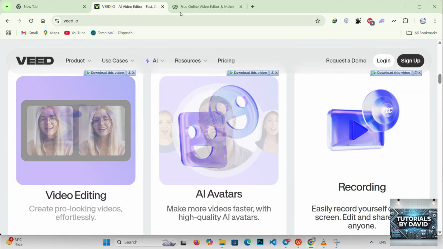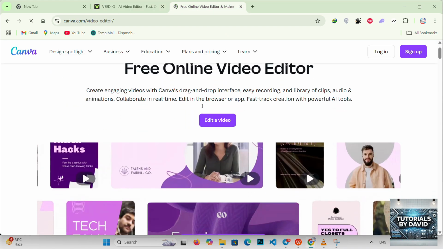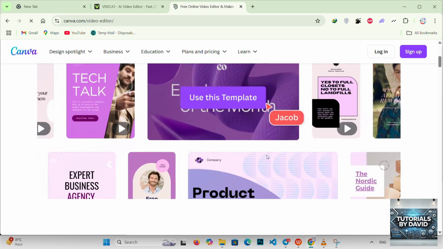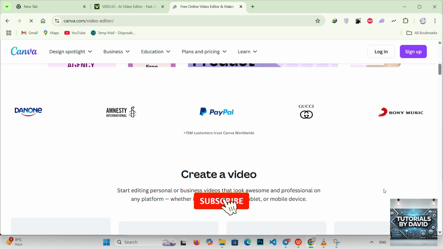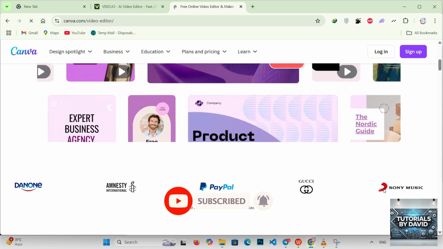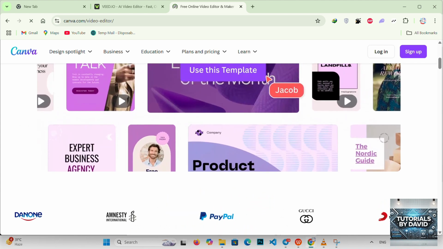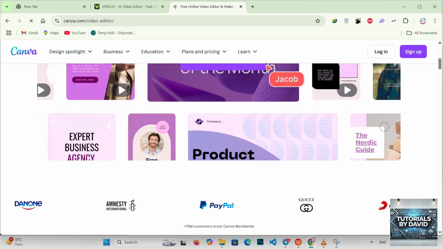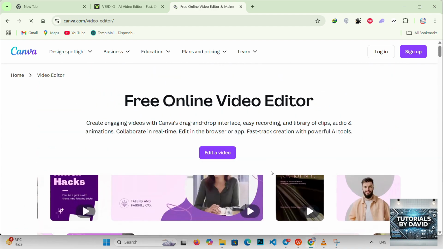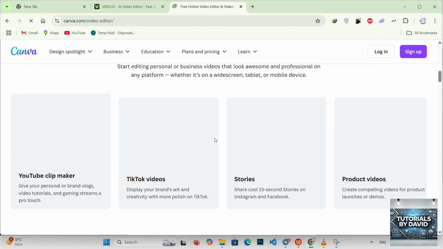On the other hand, Canva started as a graphic designing platform but now offers simple video editing too. It's super user friendly with tons of templates and easy drag and drop options, ideal for social media creators who want quick, attractive videos without fuss. Its AI features are limited compared to Veed and some pro features require a paid plan.